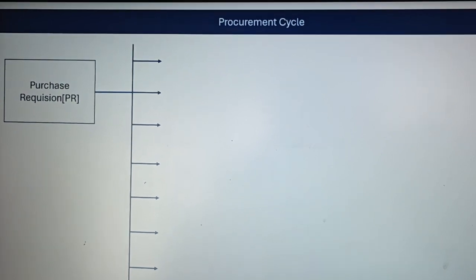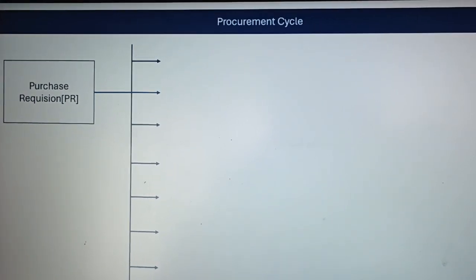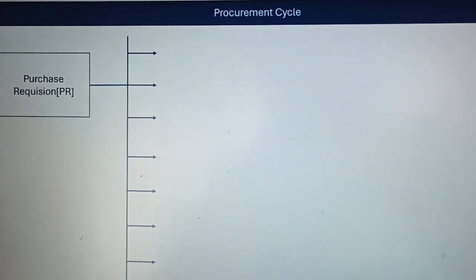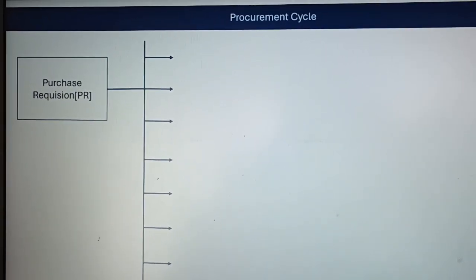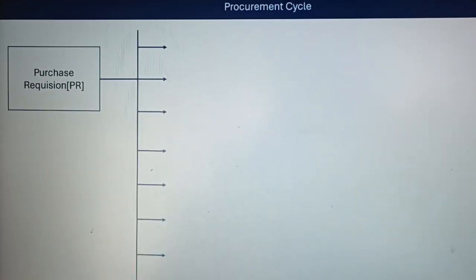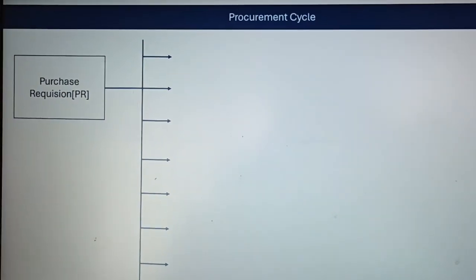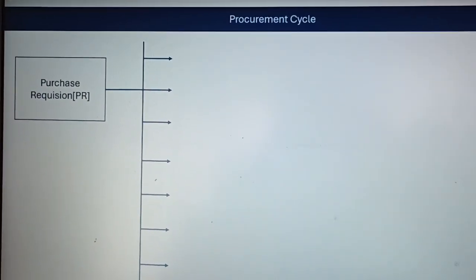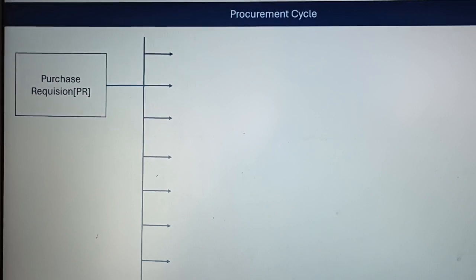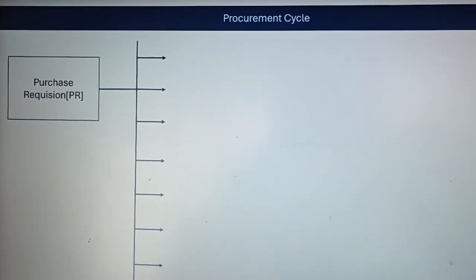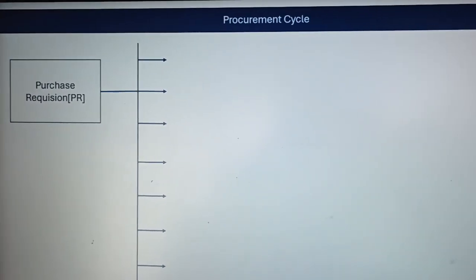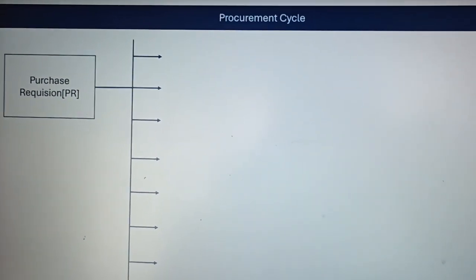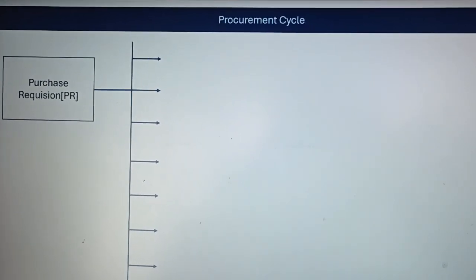And today there are so many digital platforms available to follow the procurement process. This procurement process is followed in various types of ERP software, like enterprise resource planning software, such as SAP, Oracle, Ariba, Microsoft Digital, and so on. A number of ERP software are available in the market to follow the procurement cycles.